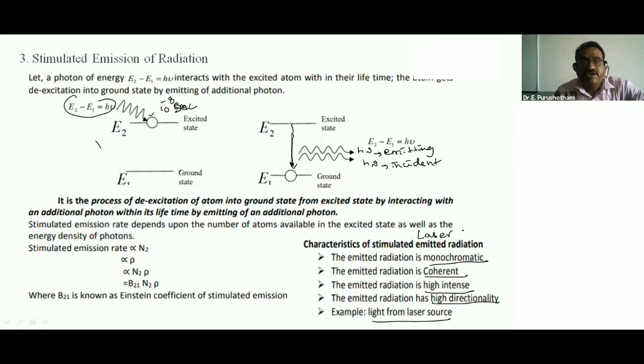So the stimulated emission rate is directly proportional to N2 and also proportional to rho nu. So we can write the rate as B21 N2 rho nu, where B21 is known as Einstein's coefficient of stimulated emission.